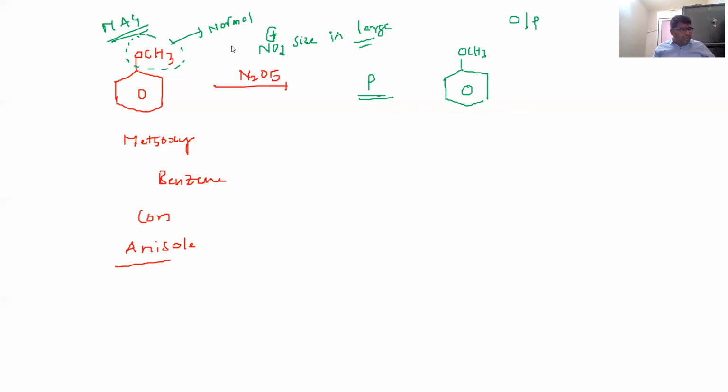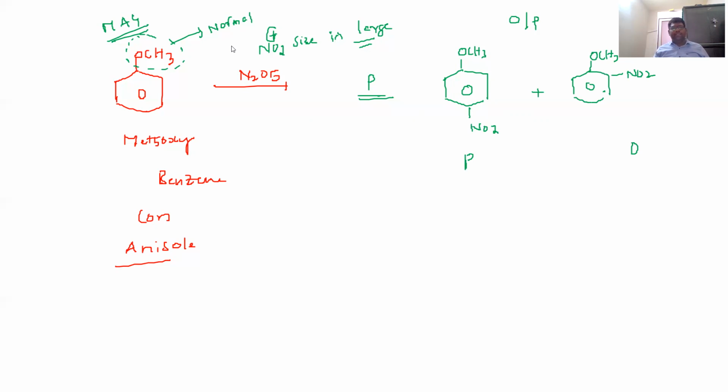So here NO2 plus will attack the para position. And next, here also with OCH3, both products will be formed: this is the para product, this is the ortho product. Which one is major?